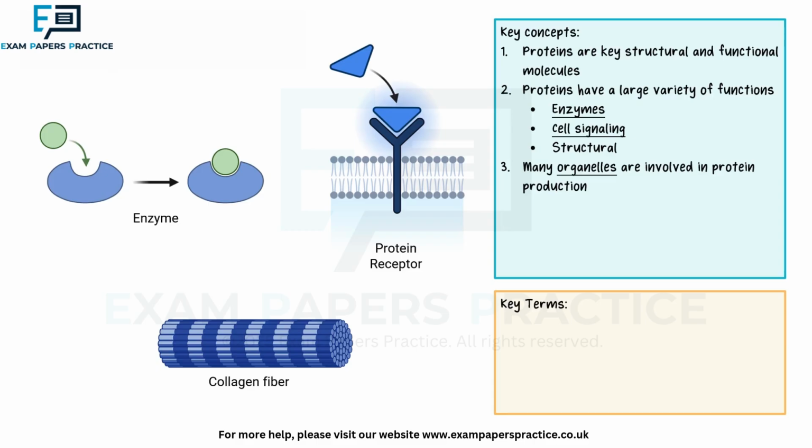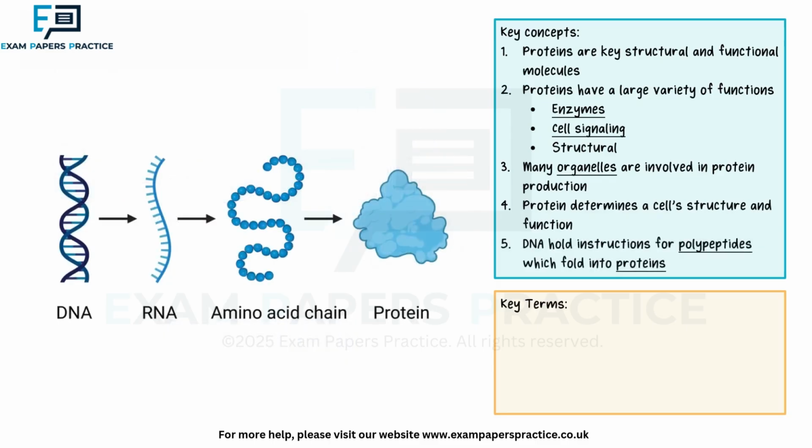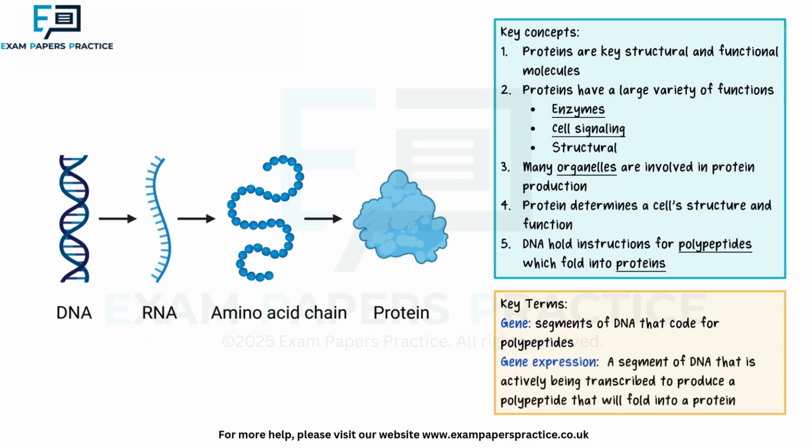Cells produce a diverse array of proteins tailored to their specific functions. The sequence of DNA bases within the nucleus contains the information needed to construct polypeptides that form proteins. These DNA segments, known as genes, encode the instructions for protein synthesis. When the gene is being transcribed and actively used to produce a polypeptide, we refer to it as being expressed. For a more detailed explanation, you can explore the transcription and translation video.